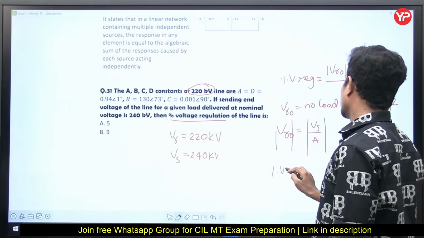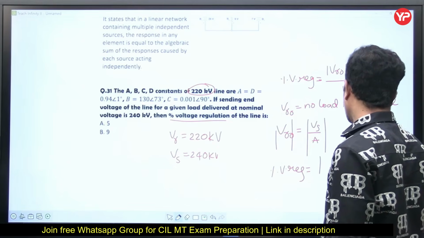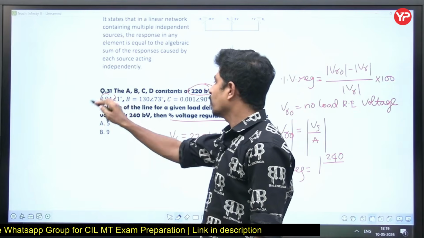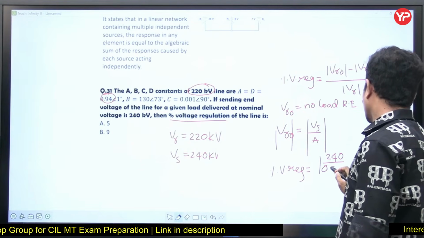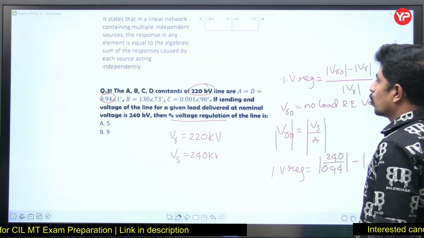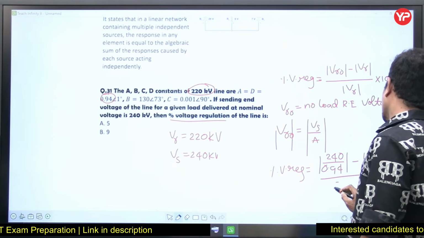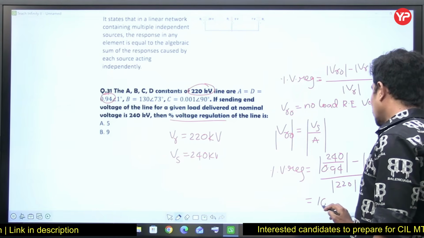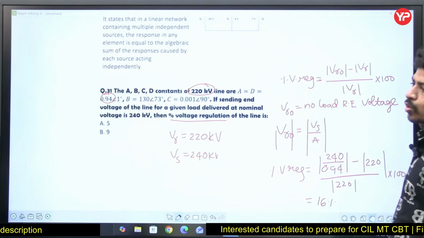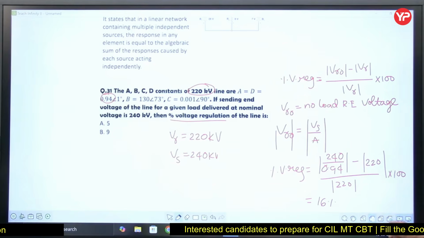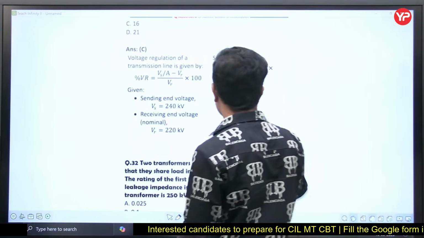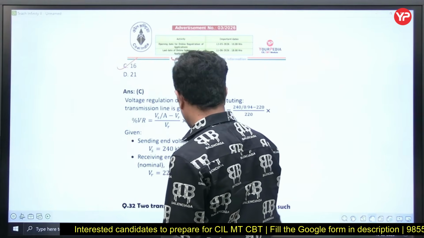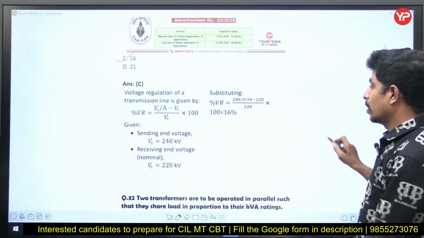Now, percentage voltage regulation is equal to mod of 240 divided by A, where A is 0.94, minus 220, divided by 220 into 100. This will give us the answer as approximately 16%. As I told you, one must be very good at calculation, otherwise it's difficult to win this CIL examination. Okay, answer is 16%. I'll use blue color instead of red, as it is not properly visible.